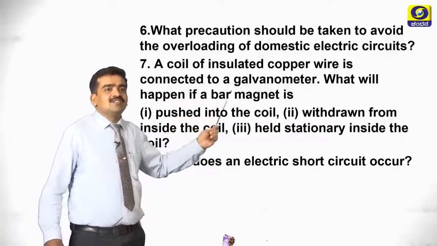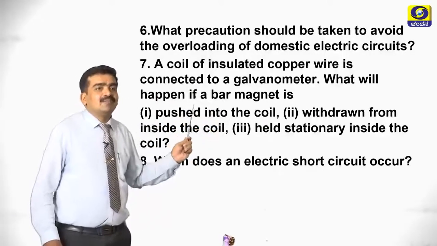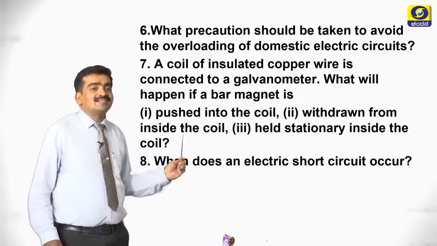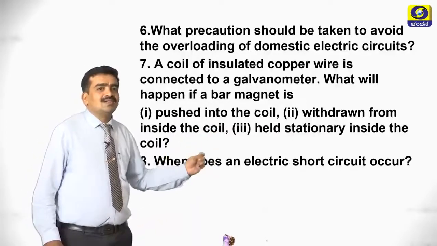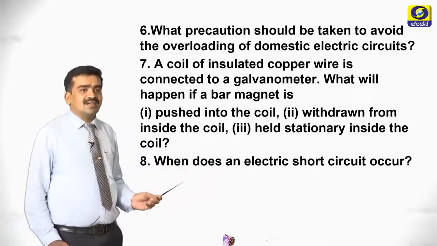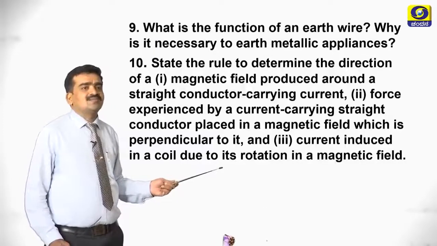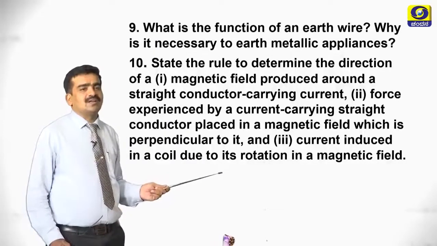A coil of insulated copper wire is connected to a galvanometer. What will happen if a bar magnet is pushed into the coil, withdrawn from inside the coil, held stationary inside the coil? When does an electric short circuit occur? So these are some sample questions you can expect in the exam.